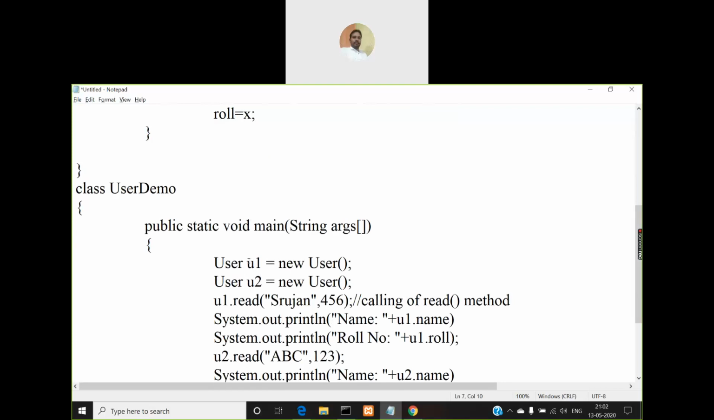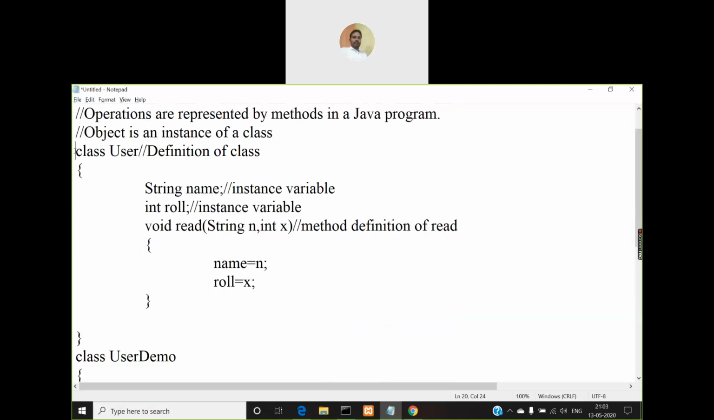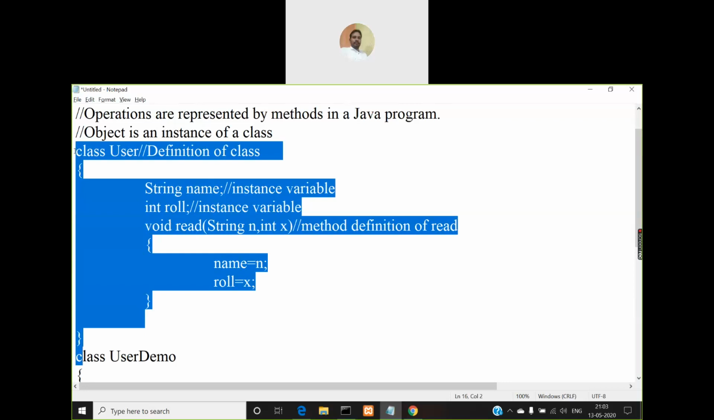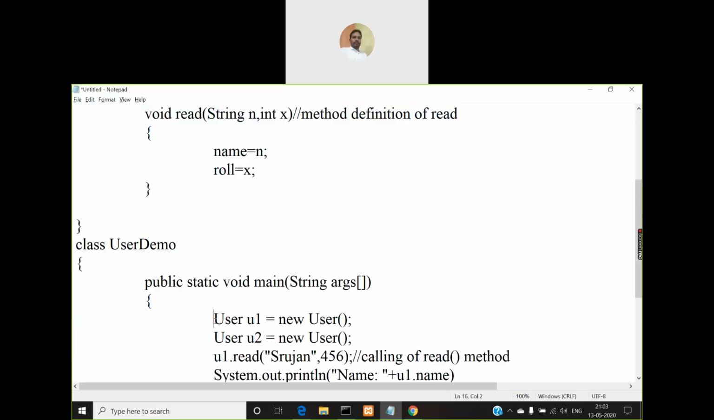Before creating an object, there is no physical existence. What do you mean by physical existence? If memory is allocated to an entity in your program, then we say it has some physical existence. If memory is not allocated, then we say it doesn't have any physical existence. So though you have created a class definition here and added some methods and instance variables in that class, they will not have any physical existence until you create an object for that class. Only when you create an object they'll get a physical existence.